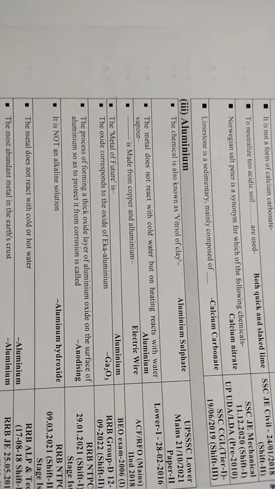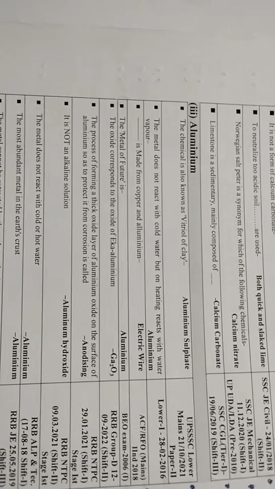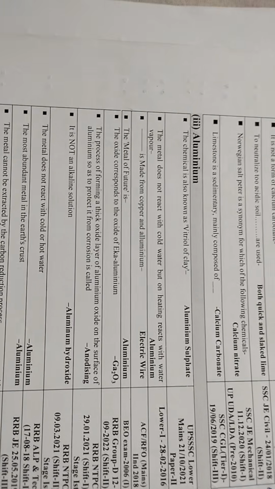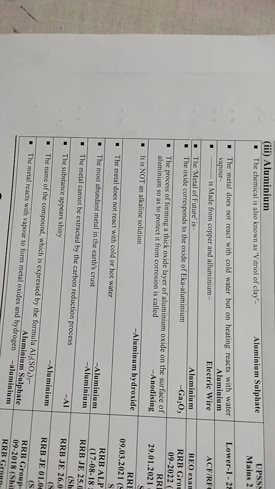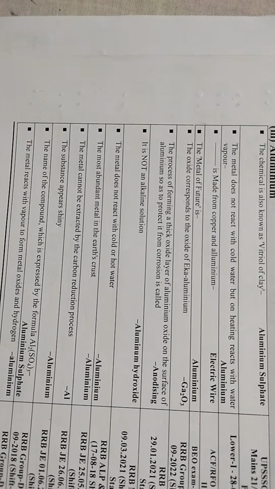Known as vitriol of clay: aluminum sulfate. The metal that does not react with cold water but on heating reacts with water vapor: aluminum. Made from copper and aluminum: electric wire. The metal of the future is aluminum. The oxide corresponding to the oxide of eka-aluminum: Ga2O3.